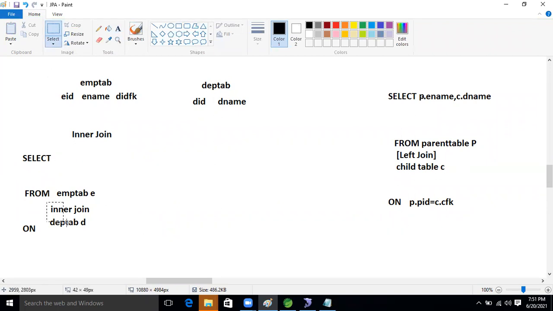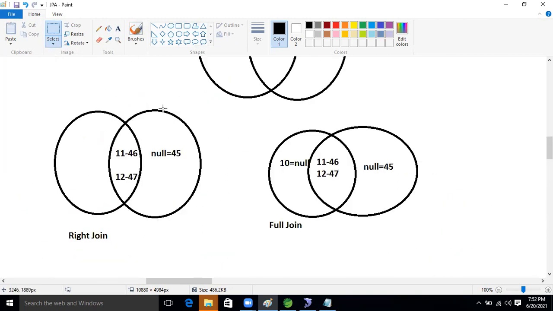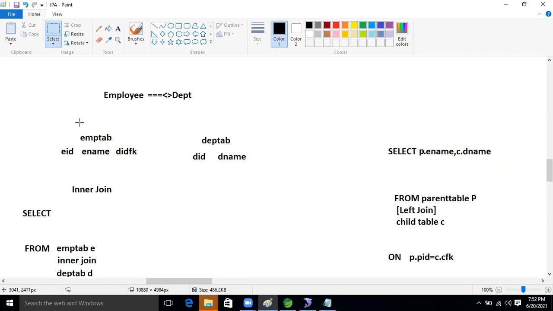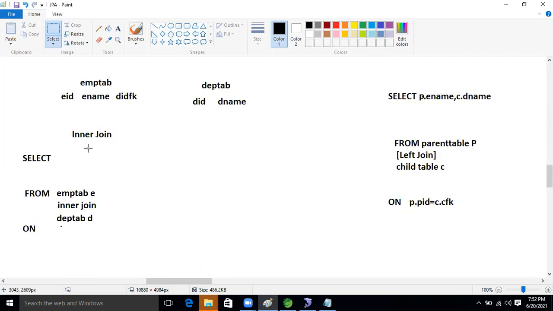We specified both tables, meaning we connected our both tables based on this one. This is the syntax. After that, which one are we connecting now? Primary key with foreign key, because inner join only gives connected data, right? Connected data we will get. See this, what in inner join? Connected data we will get, common data only on both sides. Ravi, connected data we will get, right?